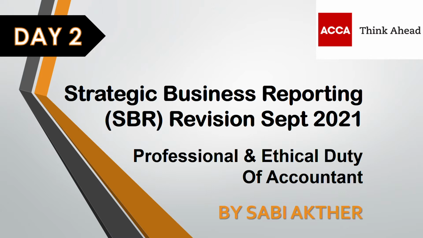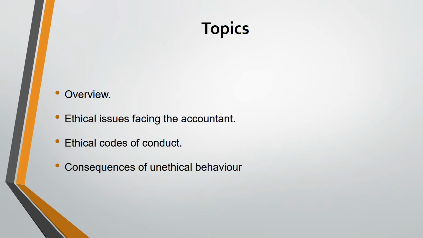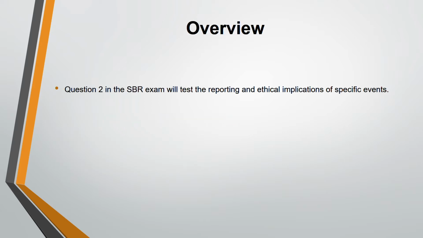So let's start, guys. Overview: ethical issues facing the accountant, ethical codes of conduct, and consequences of unethical behavior. So we are going to go through this. So, what's an overview? Question 2 in the SBR exam will test the reporting and ethical implications of a specific event. In order to answer ethical questions, guys, I recommend that you do the ethics question at the end. Ethical questions are always asked at the end in question number 2.